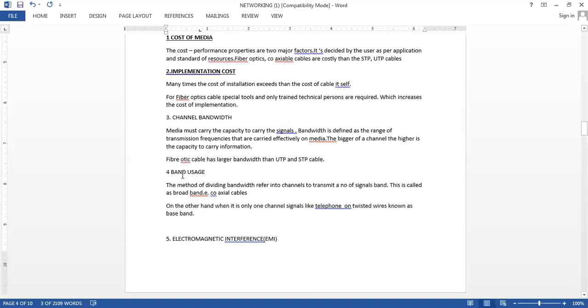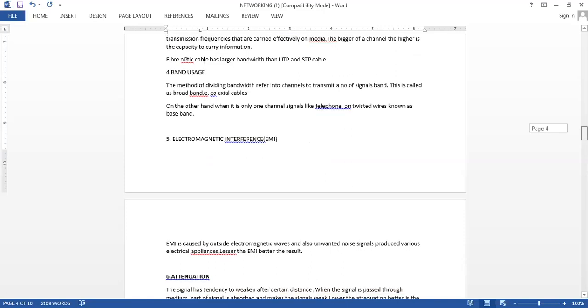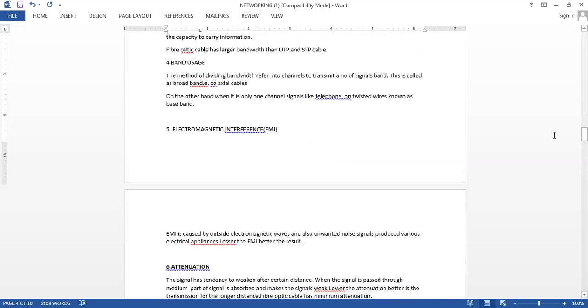Fiber optic cable has the maximum bandwidth as compared to UTP and STP. Then band usage: whichever band of frequency is used, it is sent either as a single frequency, or it can be sent as a combination of frequencies.